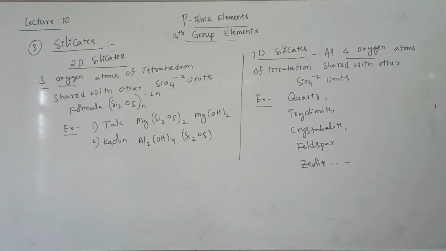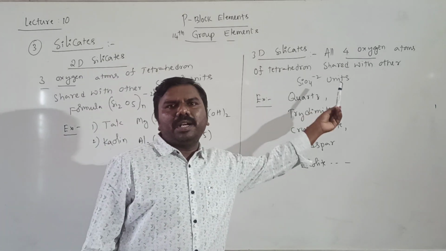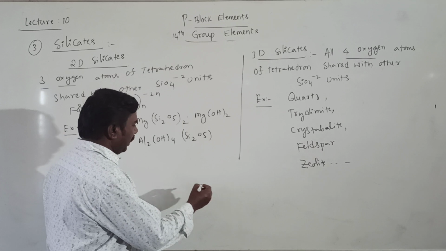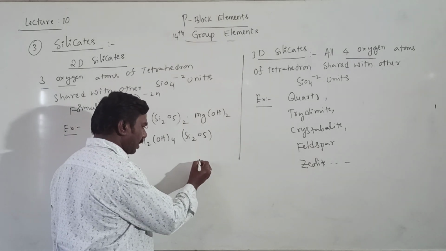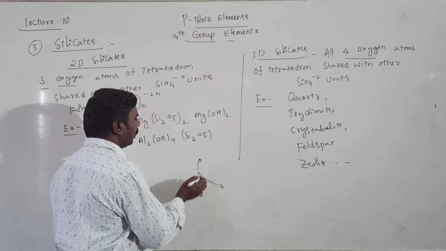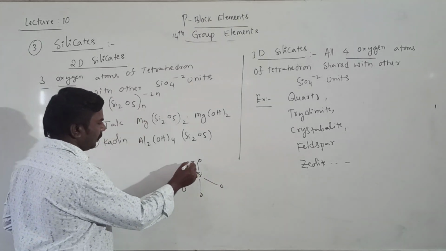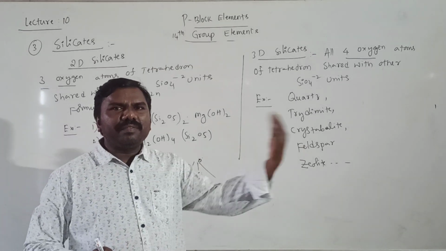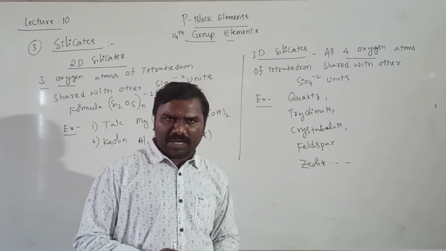Okay students, 2-dimensional silicates and 3-dimensional silicates. 2-dimensional silicates means that in the tetrahedral units of Si and O, three oxygens, 1, 2, 3, are shared with other SiO4 units.